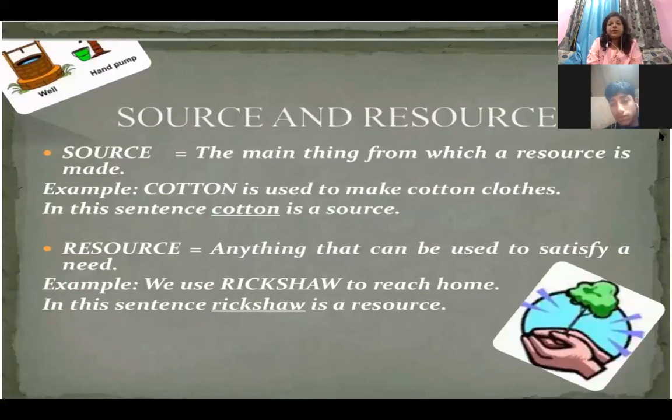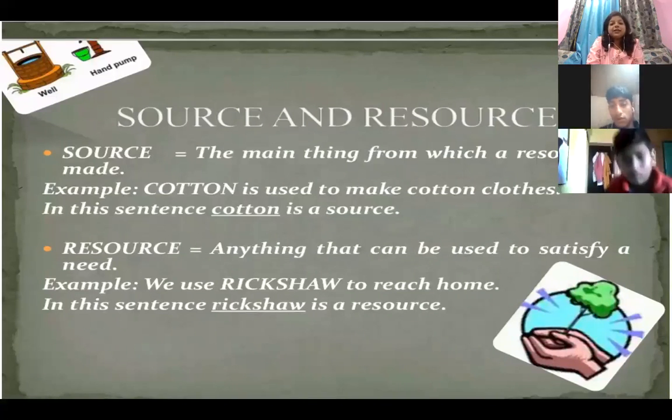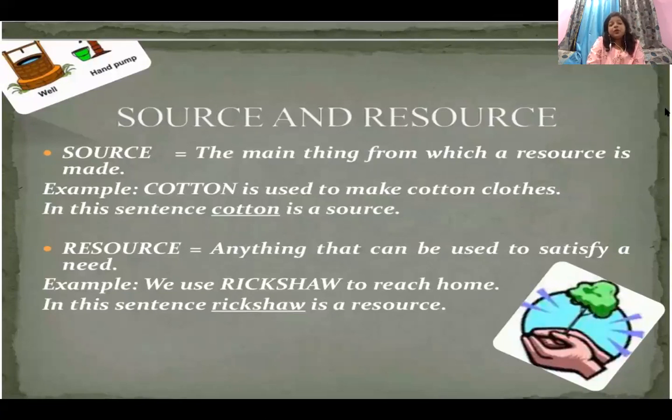Good morning, Puranjay. So a resource is anything which can be used to satisfy a human need. The difference between source and resource is that a source is a thing from which a resource is made, while a resource is anything which can be used to satisfy a human need.